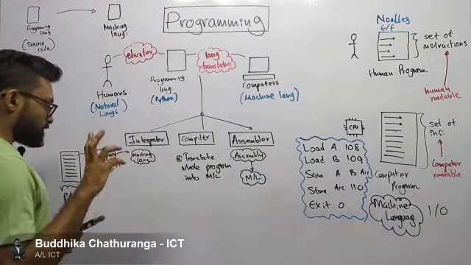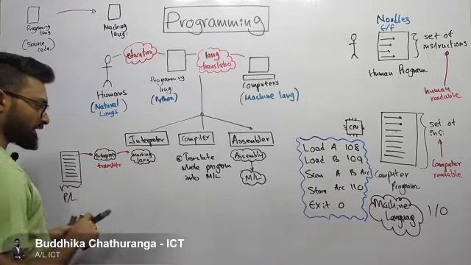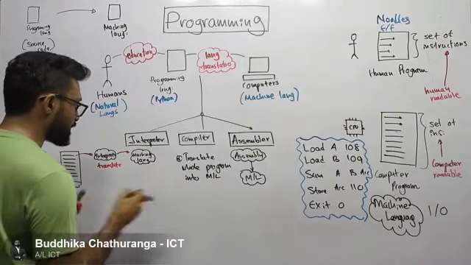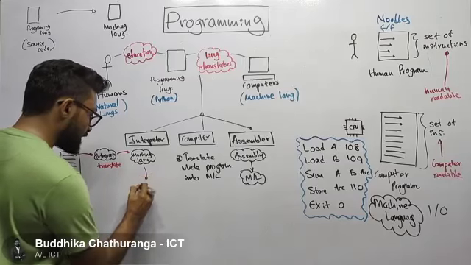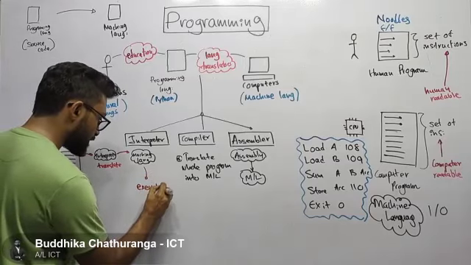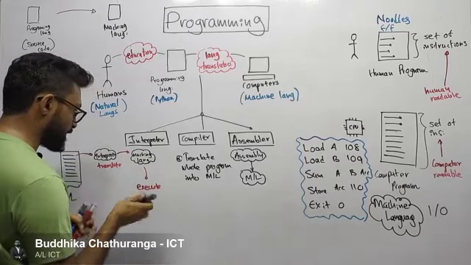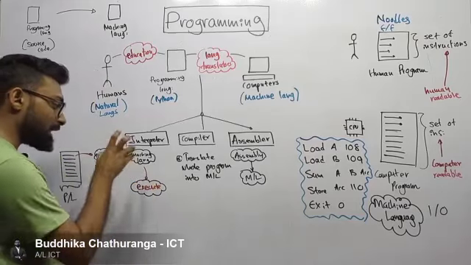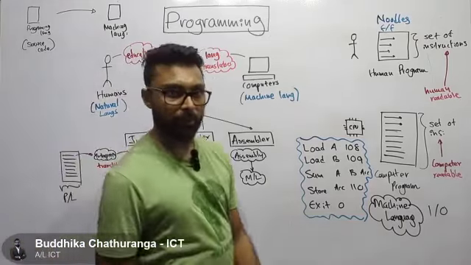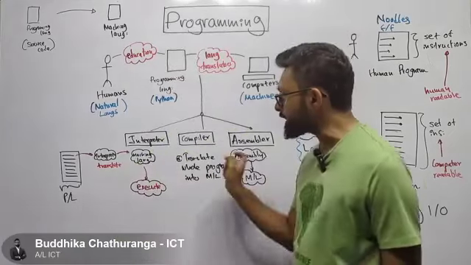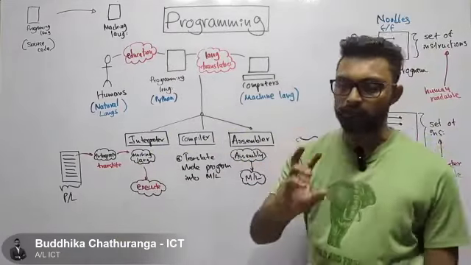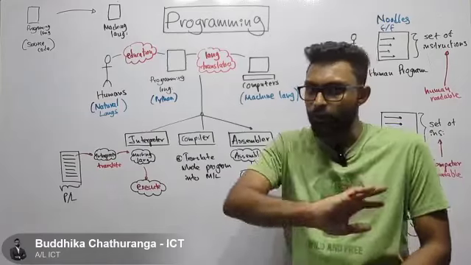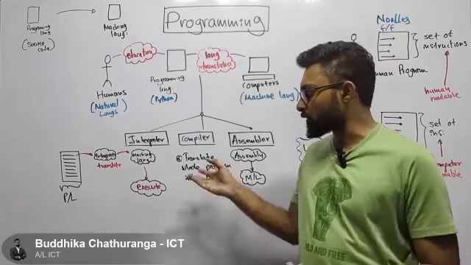What the interpreter does is first translate this code into machine language, then execute it. It's not only converting the source code into machine language line by line, it will execute each instruction as well. That's the difference between a compiler and an interpreter. A compiler will only translate your program from source code or a higher level language to machine language. That's the only responsibility of a compiler.